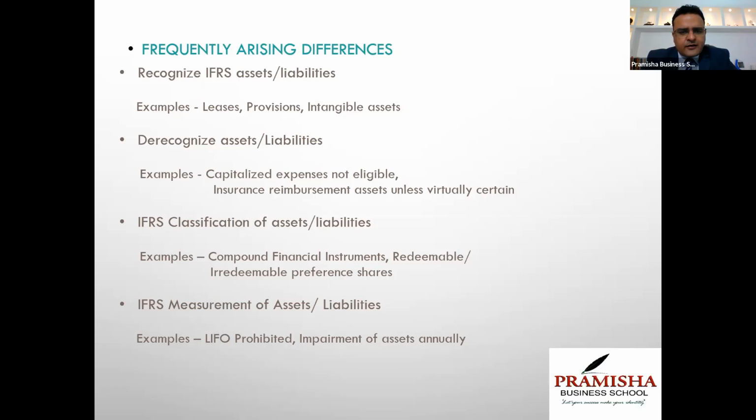So there are criteria now under IFRS or Ind AS which will tell us when we are eligible for capitalization, when we cannot. Once we have done so, we have to classify all the assets and liabilities as per the requirements of IFRS, like redeemable preference shares. In earlier GAAP, we could show them as part of our equity, but redeemable preference shares under IFRS are a liability and have to be classified under the head liability. So we'll do reclassification of assets and liabilities and we'll show it under the relevant head. And we'll measure them according to the conceptual framework of IFRS or Ind AS. Like LIFO is prohibited under inventories, only weighted average or FIFO is allowed. So if we have been using LIFO, that is no more applicable now. We can only use FIFO or weighted average.